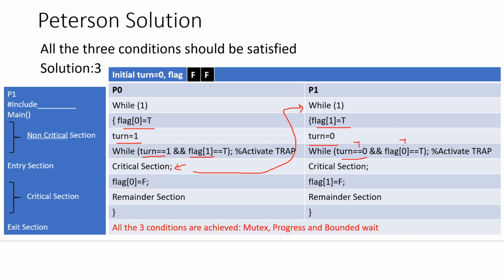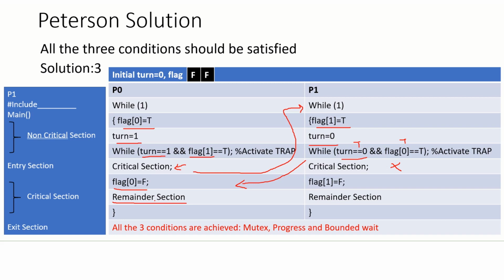So the entire condition becomes true and P0 cannot enter the critical section. It will be in the loop only. So the control will go back to P0 and P0 will set flag equal to false and execute the remainder section.